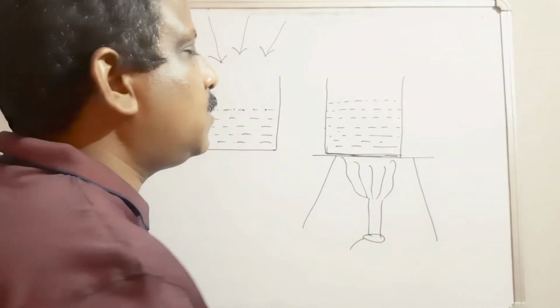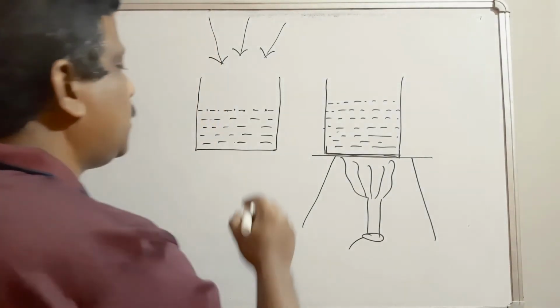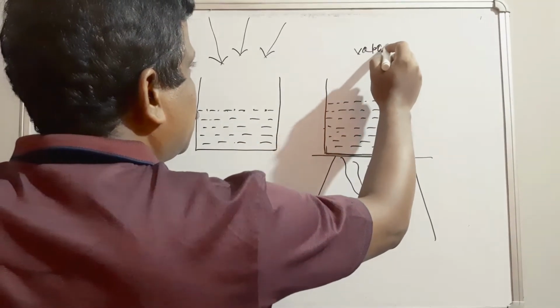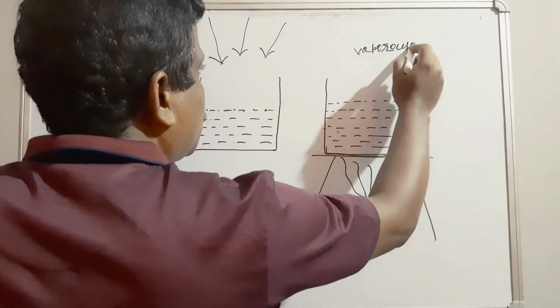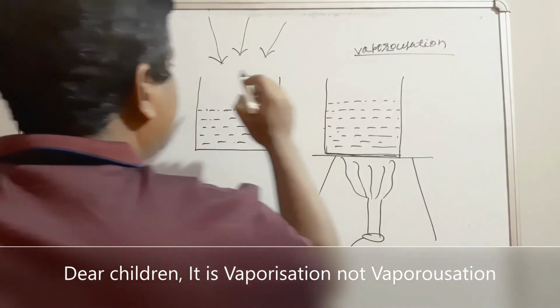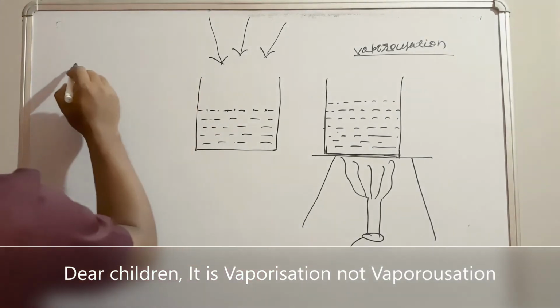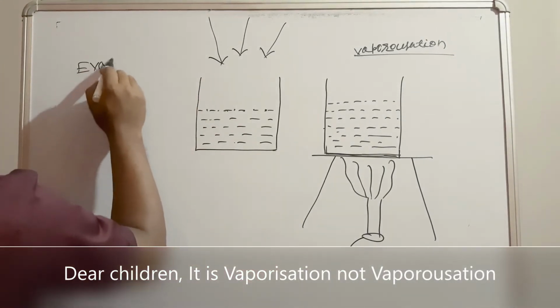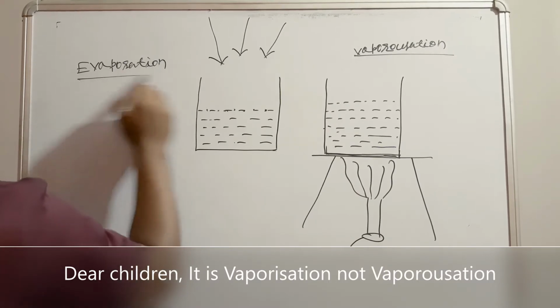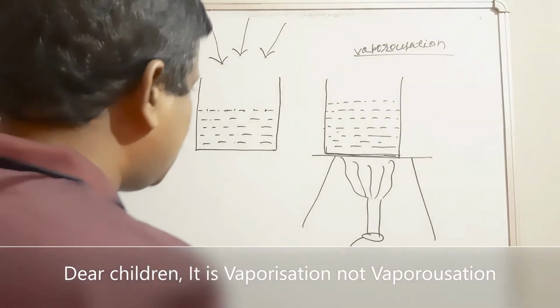That is called vaporization or boiling. This process is called vaporization and this process is called evaporation.